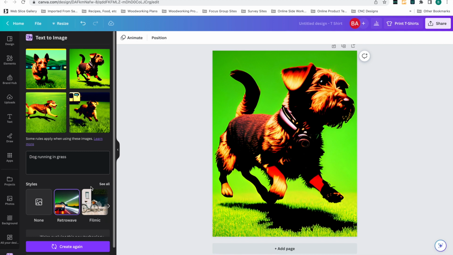And I will say that you do need to do a little bit of editing. That's the last thing I want to say, a little bit of editing on these, overlaying some text, different things like that, to use them commercially. Make sure to follow all of Canva's rules. You can find them right here, dig through. But you're going to want to zoom in, and for children's books, I'm putting text over it and things like that, and making some small edits to the images themselves. But yeah, that's really it, guys. Those are AI generated images on Canva.